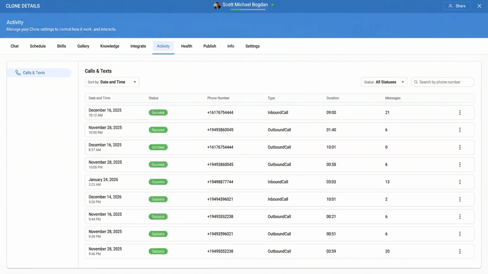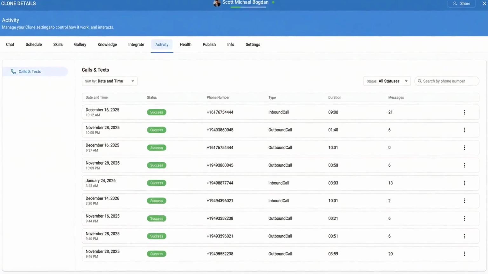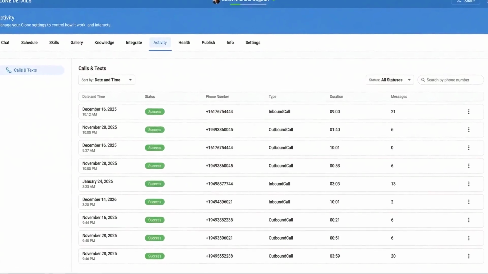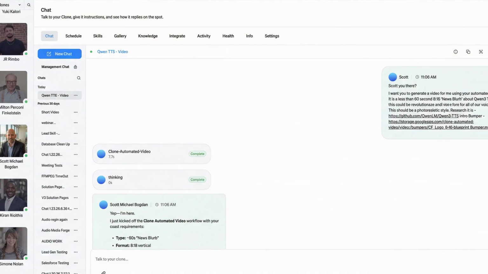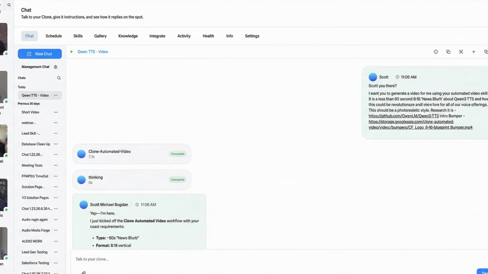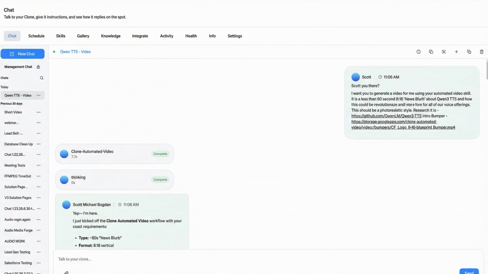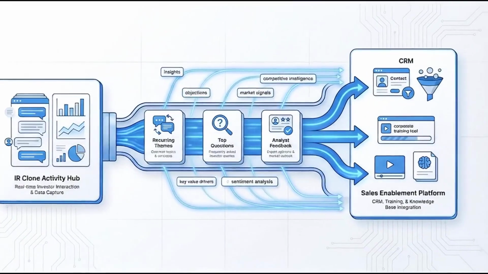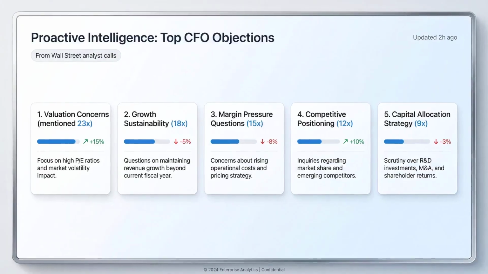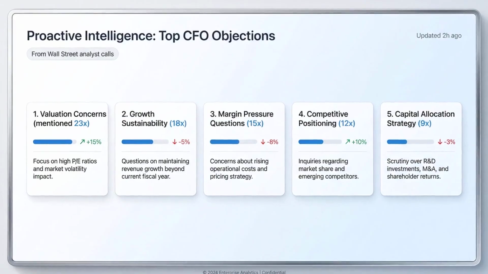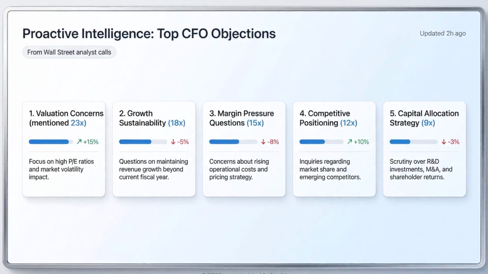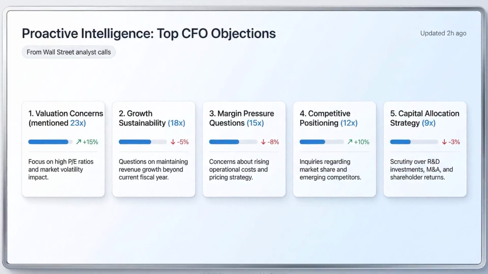After investor and analyst interactions, the Activity tab tracks every conversation. The clone consolidates questions, drafts follow-up emails via the chat interface, and surfaces recurring themes. Those insights flow directly into sales enablement, so your enterprise reps know the top 5 objections CFOs are hearing from Wall Street before they surface in a deal cycle.